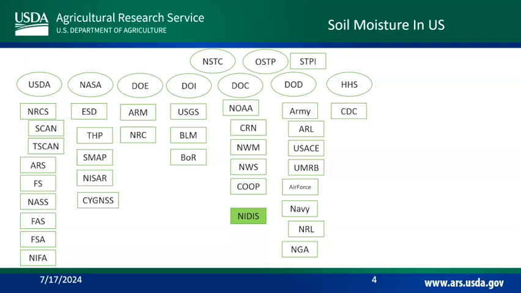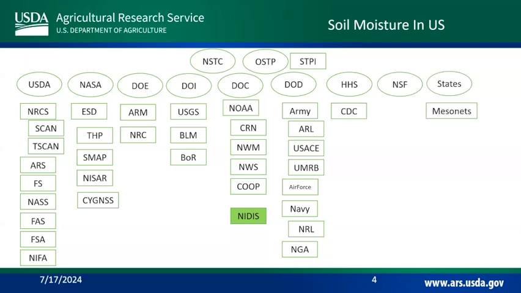Health and Human Services, HHS. Why is Health and Human Services on this list? Well, CDC, the Centers for Disease Control, used to have a lot of partnerships with NOAA, and understanding the moisture in the air can really influence asthma. The moisture in the soil can influence asthma, coccidioidomycosis, and many other diseases and transmission. So soil moisture is of importance to CDC when they have the funding to support it.